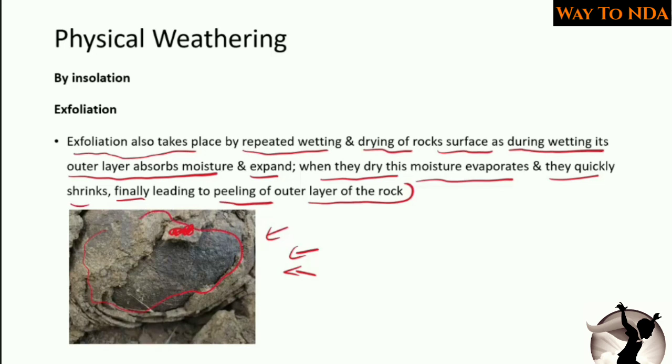And again, when it is absorbing the moisture, this structure absorbs the moisture, and after some time it will lose it. When this outer layer absorbs the moisture, it will expand, and after some time when it loses the moisture, it will contract. So again the same process, the expansion and contraction, and that will lead to the peeling out of the outer layer of the rock. Here you can see peeling away of the outer layer of the rock is happening.